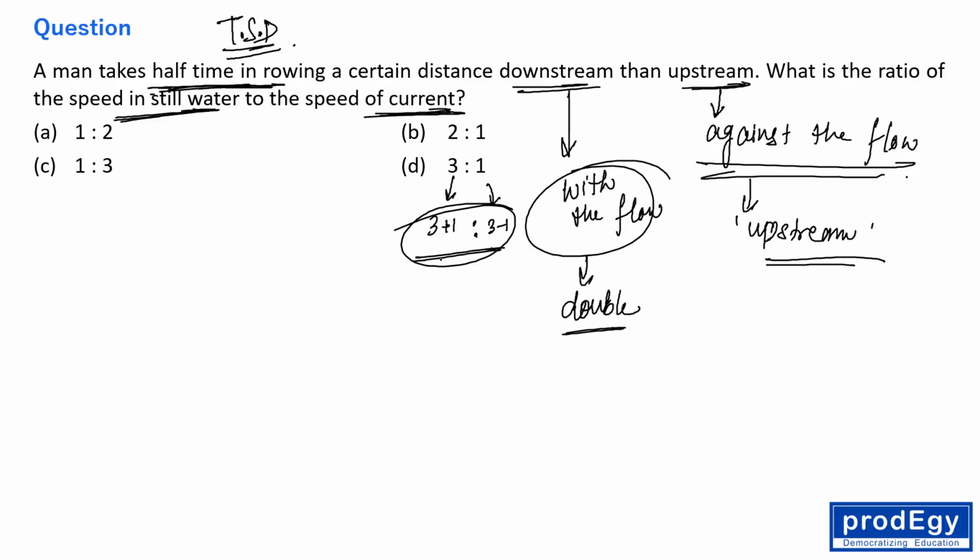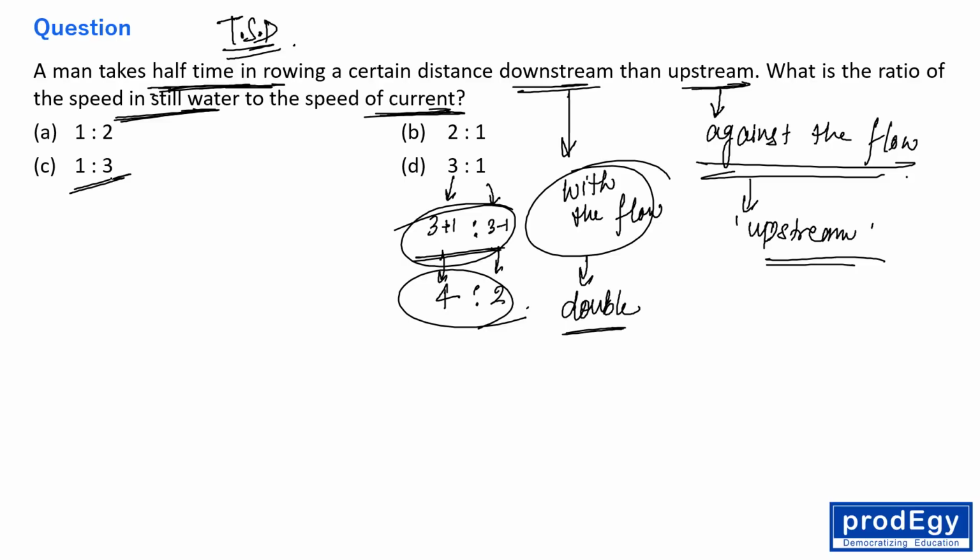3 plus 1, which is like 4, and 3 minus 1 is 2, right? So that's it. Because downstream means what? Downstream means we need to add them, and upstream means we need to subtract them. Fine. So just go with the options. That's it, right? It is very simple. Fine, everyone. Just go with the options.